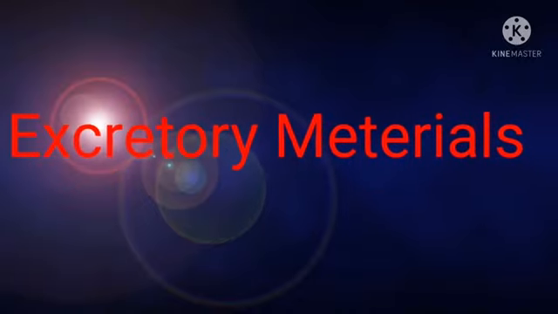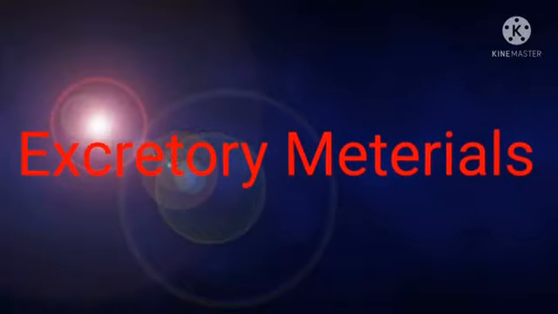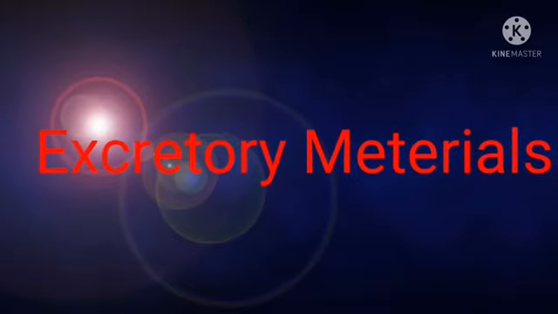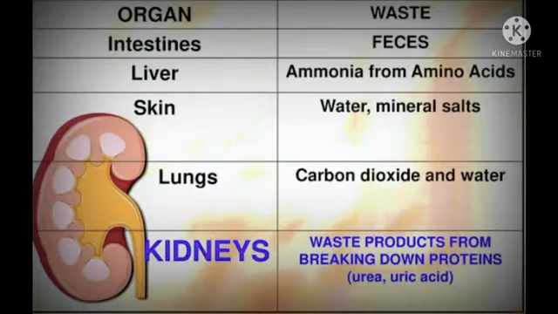First one is excretory materials. This table shows the excretory organs in the human body and the excretory materials generated by them. Okay, children, do you observe the table? Children, all of you see this table. This is the excretory organs and waste product table. First one, intestines: the intestine excretes feces. Liver: ammonia from amino acids. Skin: water, minerals, salts. Lungs: carbon dioxide and water. Kidneys: waste products from breaking down proteins, like urea and uric acid. Okay, children, are you understanding this table?